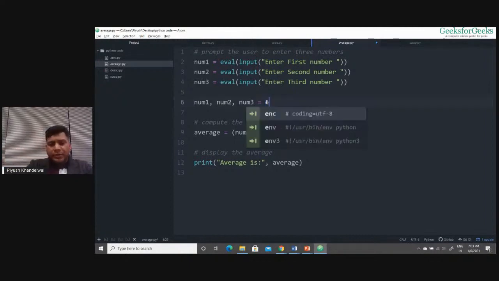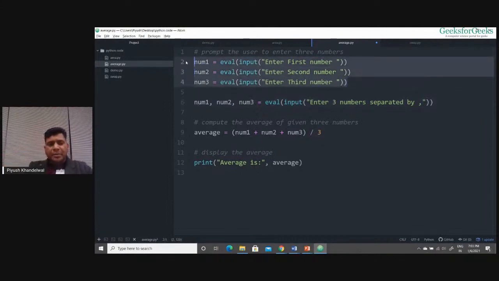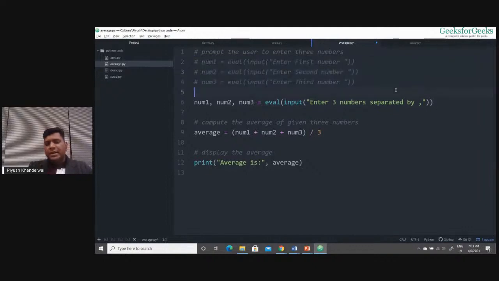So if I ask the user like this, eval input, enter three numbers separated by comma, and the user inputs the same way, 10, comma 20, comma 30, will this program work? Let me check. First of all, let me comment this. I have commented all these lines. Right now I'm saying num1, comma num2, comma num3 equals eval input, but I'm asking the user to make sure that they enter three numbers, and they have to be separated by comma.